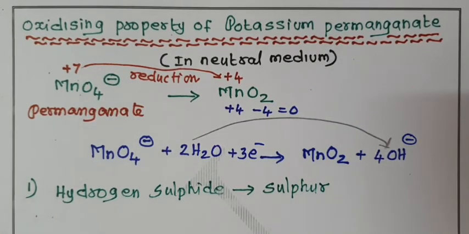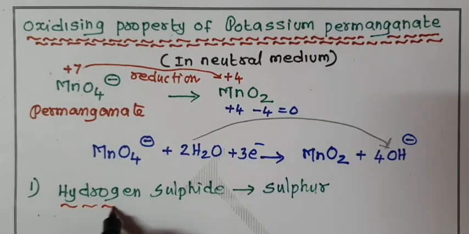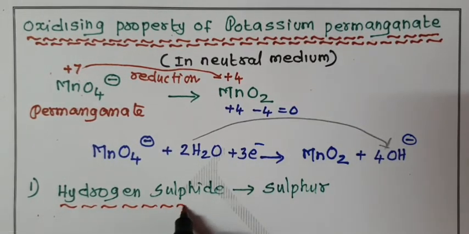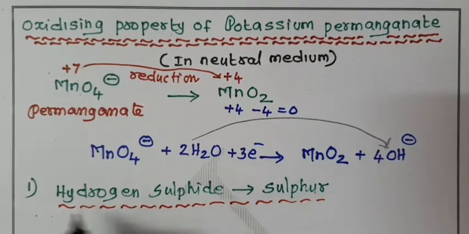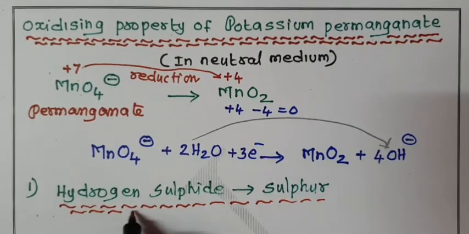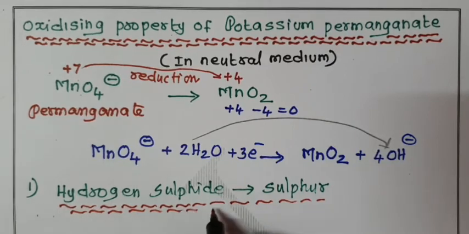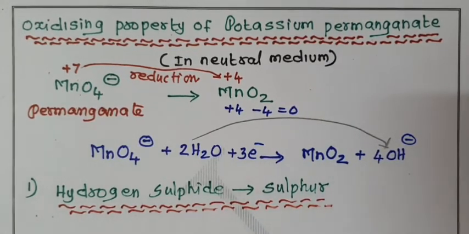You know what is the molecular formula for hydrogen sulfide? H2S. The rotten egg smelling gas is hydrogen sulfide. It is H2S. It is oxidized from -2 oxidation state to 0 oxidation state.